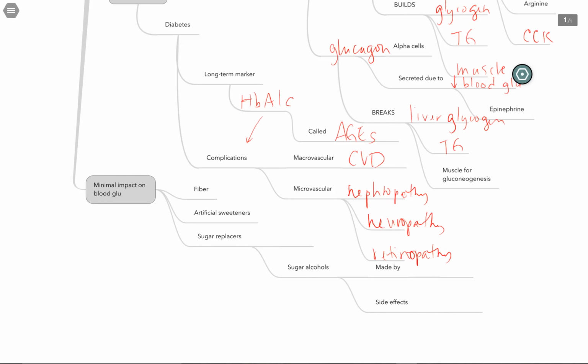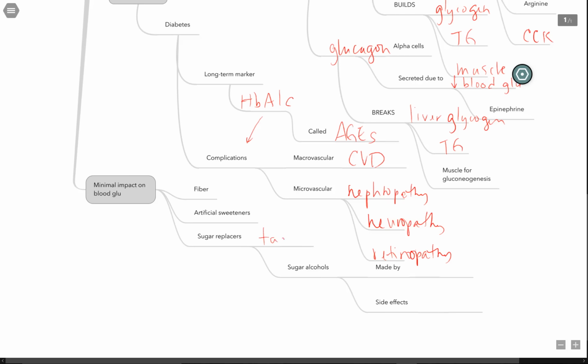There's that thing called the glycemic index. There's artificial sweeteners, and we have some sugar replacers. With sugar replacers, that would be things like tagatose, which is naturally found in dairy, and sugar alcohols. Sugar alcohols are sugars that are reduced, so they're made by reduction. And with tagatose and sugar alcohols, they do provide a little bit of energy, which is different than the artificial sweeteners.